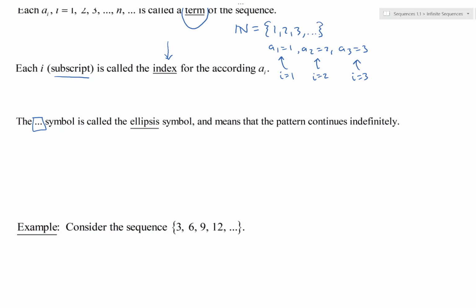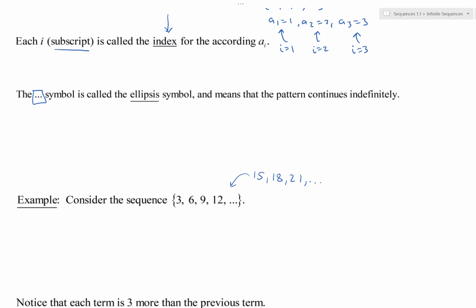So we're going to look at this example here. This sequence, not too crazy. Here we've got this sequence, 3, 6, 9, 12, dot, dot, dot, ellipsis forever and ever. So you would expect the next one to be 15, then 18, then 21, dot, dot, dot, of course. And you say, okay, I can easily recognize that pattern, hopefully. But how do you express this?